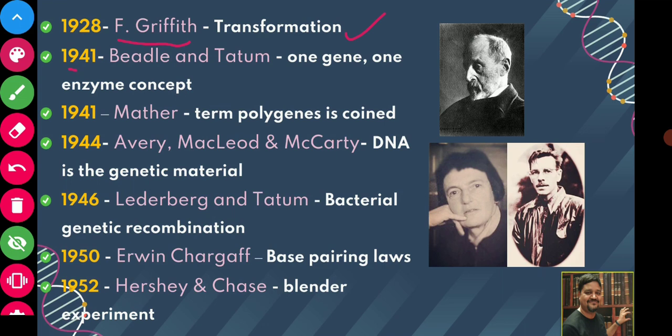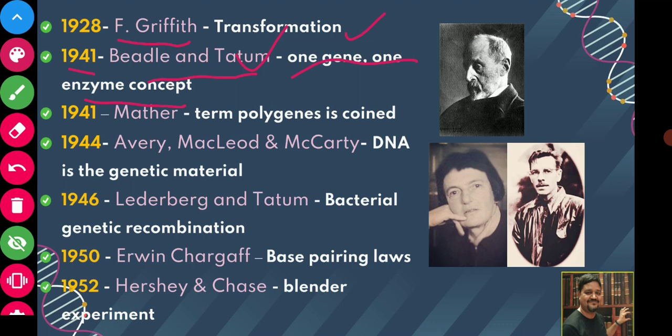In 1941, Beadle and Tatum were the two scientists who gave the one gene, one enzyme hypothesis. They gave the concept that one gene synthesizes one enzyme. But now the concept has changed. Now it is the one polypeptide, one enzyme concept, which we will see in the later classes.